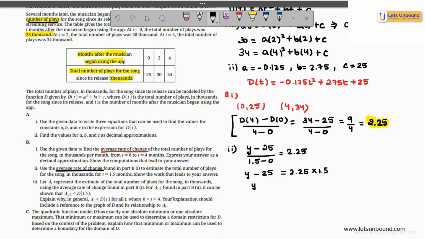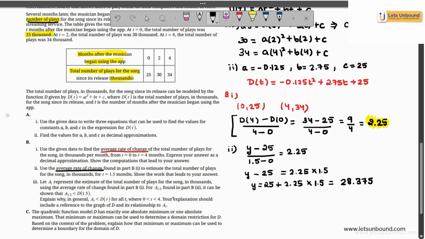Now, when you take 25 to the other side, you'd get your value for y. Using your calculator, you can solve it. 25 plus 2.25 times 1.5 is going to give you the value as 28.375. Now, it is 28.375, but as I said in the start of the question, write your answer in thousands. So you could say 28,375 number of songs were played after 1.5 months of the release, right?